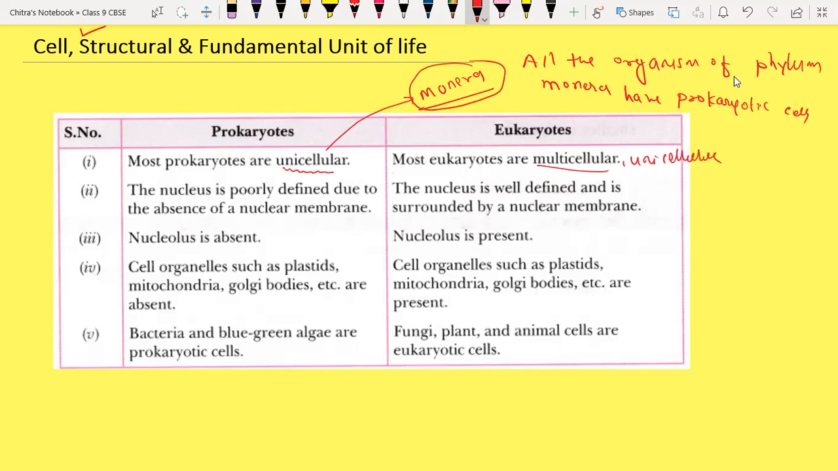Sir, are ribosomes cell organelles? Let me discuss all five points and then we will add it, if you have some point, we will add it there. Okay. So in unicellular organisms, we have protozoa.